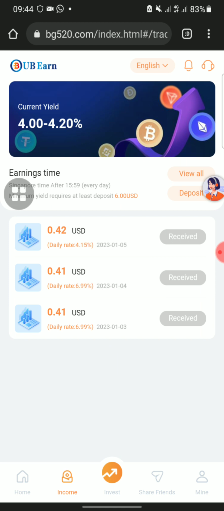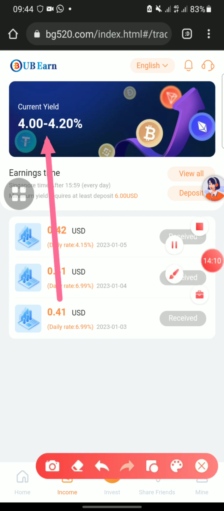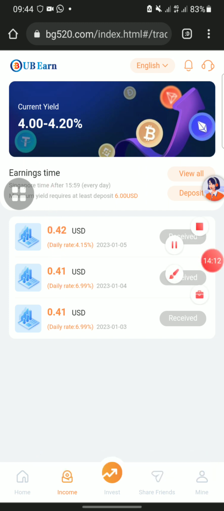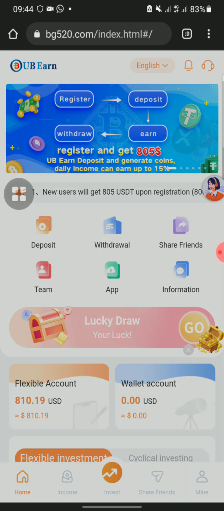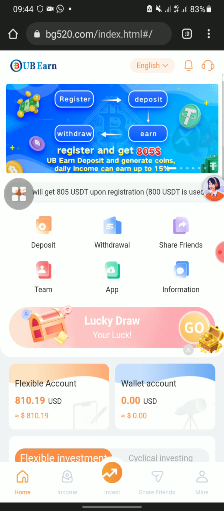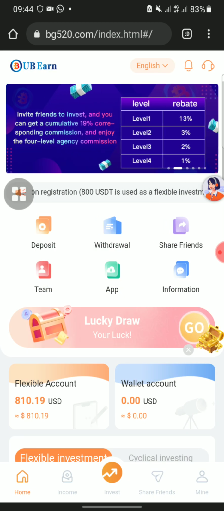You can see my daily earning is 4.2 percent daily, which is 0.42 USDT every day, guys. Every day I'm just getting 0.42 USDT. And this is massive wealth, guys. You can make up to 1,000 TRS from this site in a month. It depends on what you deposit on the site.